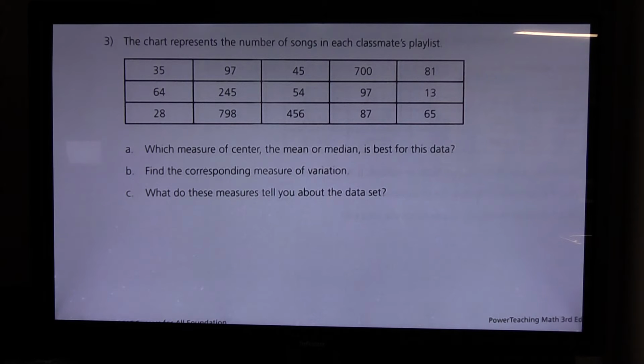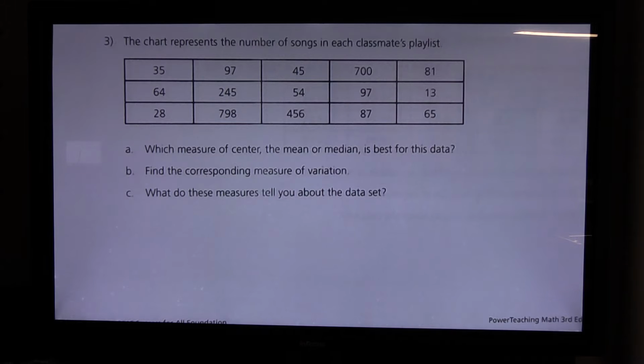And to find the corresponding measure of variation, I would do the interquartile range on this. Because the interquartile range is going to tell us how far apart about 50% of the data is, the second and third groupings when you do your quartiles, would fall in that interquartile range. And then we'll talk about what those measures tell us about the data set.